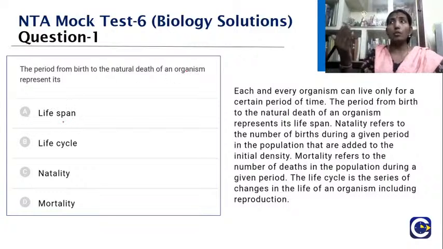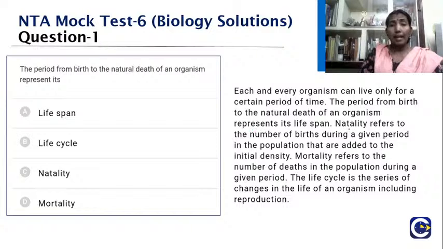Because of scientific advancements, the lifespan of humans has increased. Do you all accept that? So it is the lifespan, right from birth to natural death. Each and every organism can live only for a certain period of time. Every organism has its own lifespan. So the period from birth to the natural death of an organism represents its lifespan.